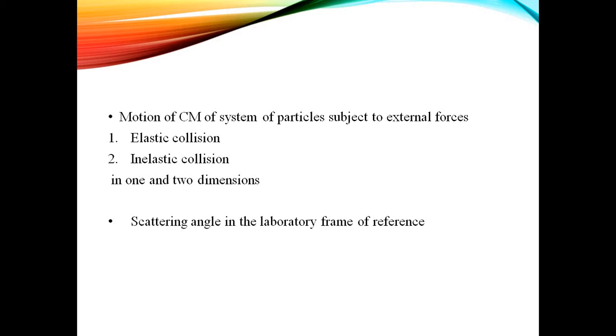Next is the motion of particles. We are considering a system of particles that is moving due to some external forces. If two or more subjects are moving, there is a possibility of collision. Collisions are mainly of two types. The first one is elastic collision, and the second one is inelastic collision. In elastic collision, we have to keep in mind that the total energy and total momentum of the system remain constant.